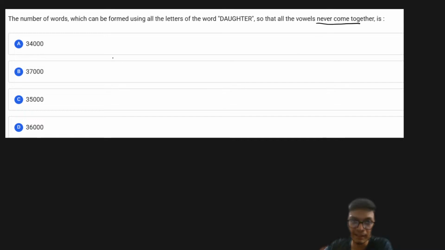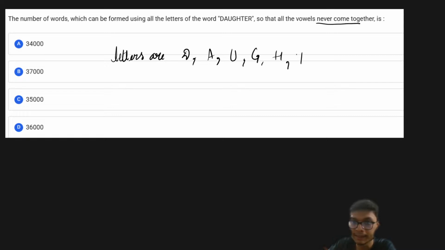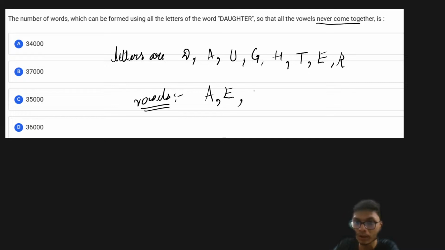If you look at the letters of this word, the letters are D, A, U, G, H, T, E, and R. Out of them, the vowels are A, E, I, O, U, and over here there are only three vowels.